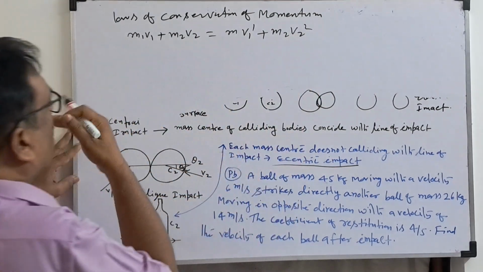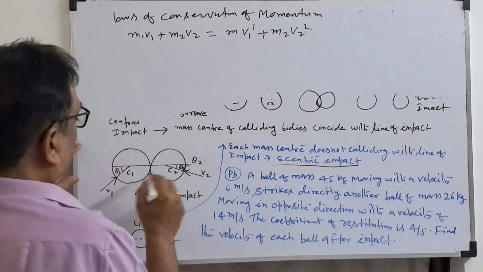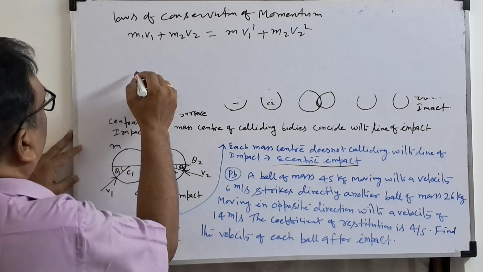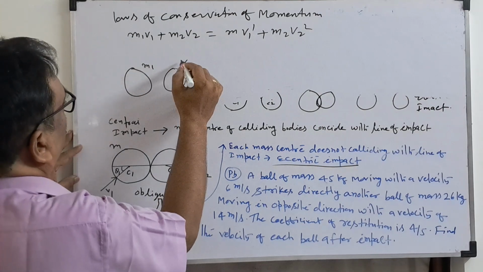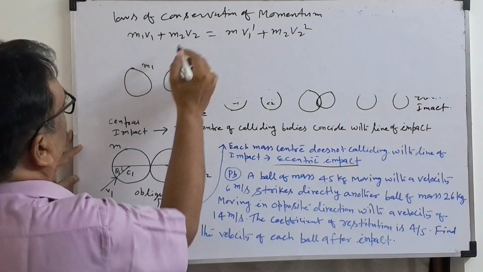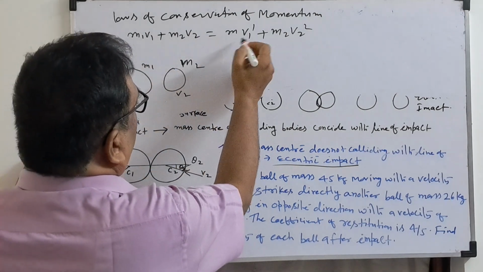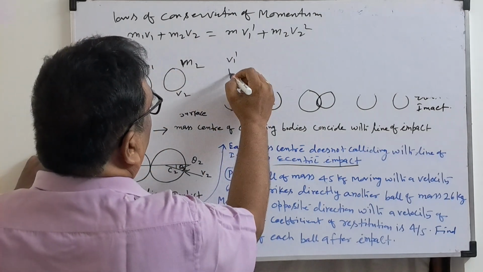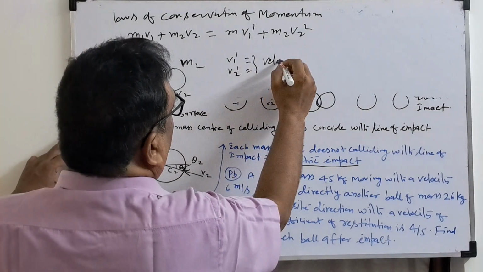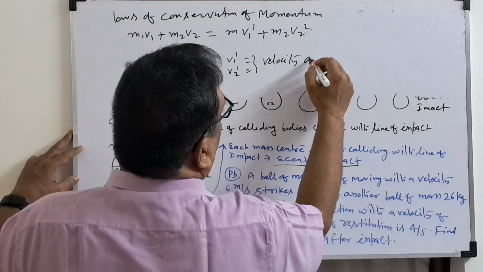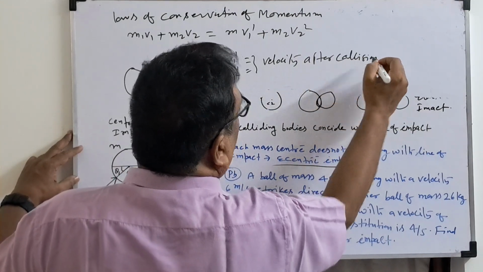What is M1? Mass of the one body. Suppose two bodies are there, with masses M1 and M2, and velocities V1 and V2. What are V1 dash and V2 dash? These are the velocities after collision.